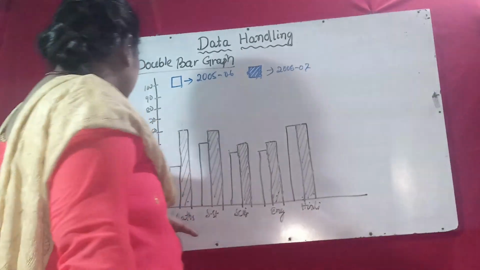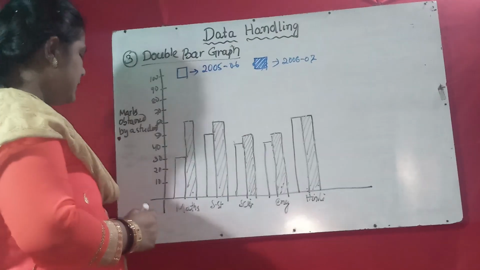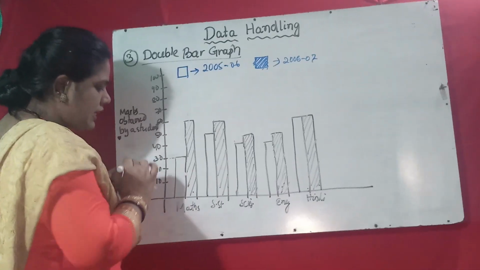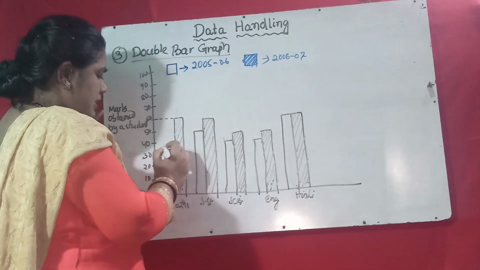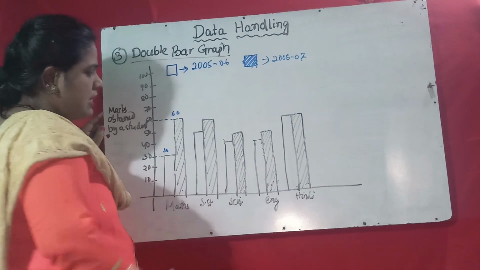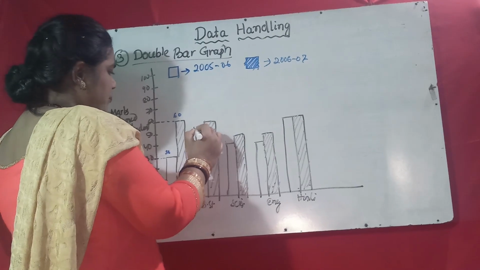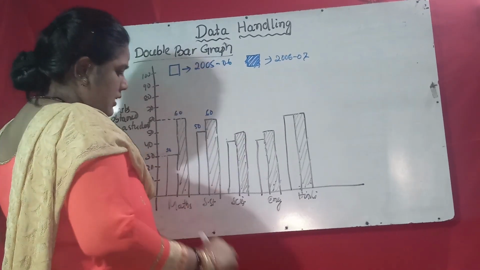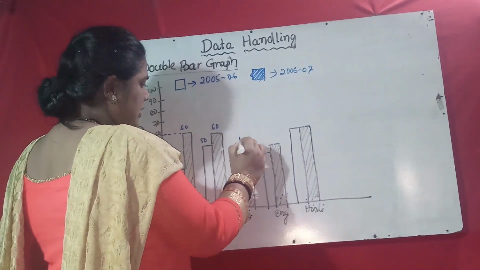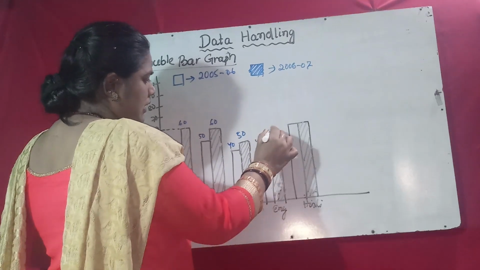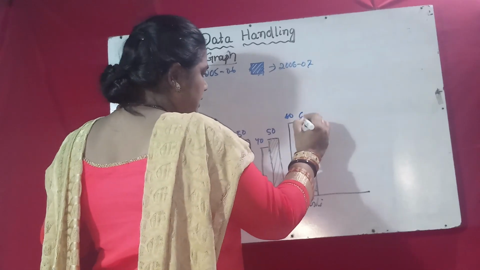Take the math subject. In math in 2005-6, if you see, the student got 30 marks, and in 2006-7, 60 marks. Again in social studies, in 2005-6 it is 50 marks, here 60 marks. In science it is 40 and 50. In English it is 40 and 50. In Hindi it is the same, 60.